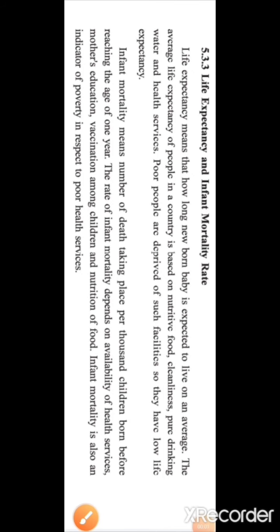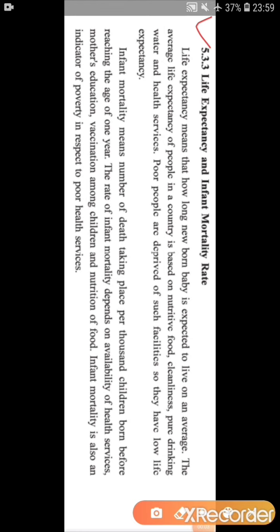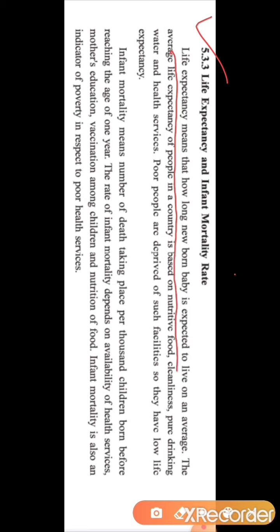Now, the third indicator, that is life expectancy and infant mortality rate. Let's start with life expectancy. Life expectancy means how long a newborn baby is expected to live on average. In other words, the number of years a newborn baby can live is called life expectancy.